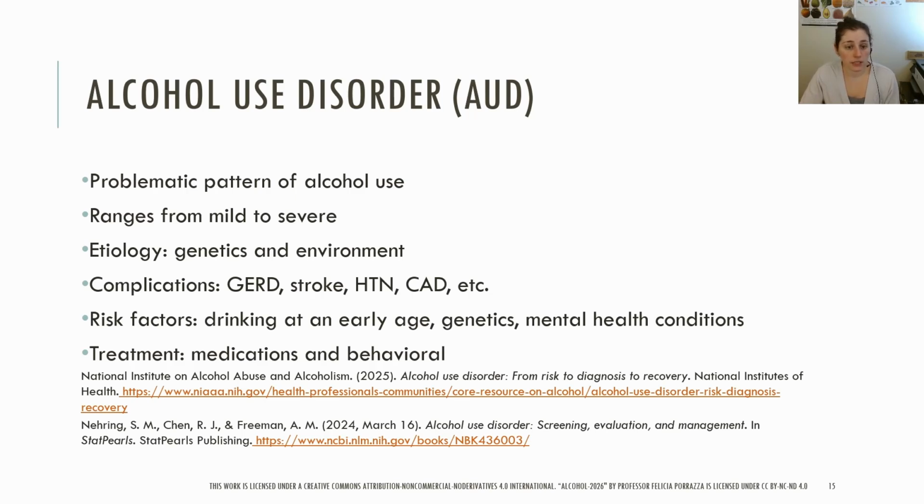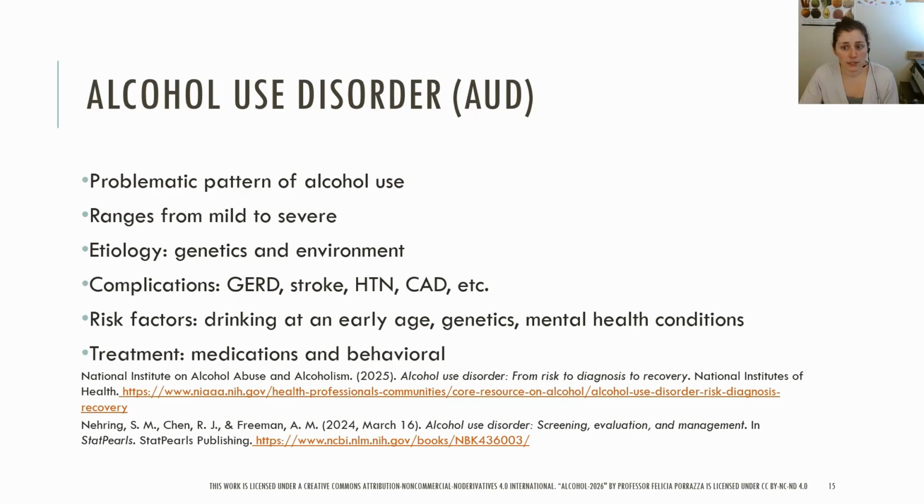Environmental factors that increase the risk include external stress, mental health conditions like depression, anxiety, and PTSD, heavy drinking, and age of onset of drinking, with those who started drinking in adolescence at a higher risk for AUD.